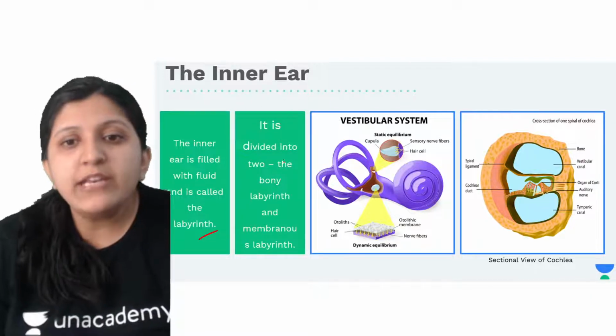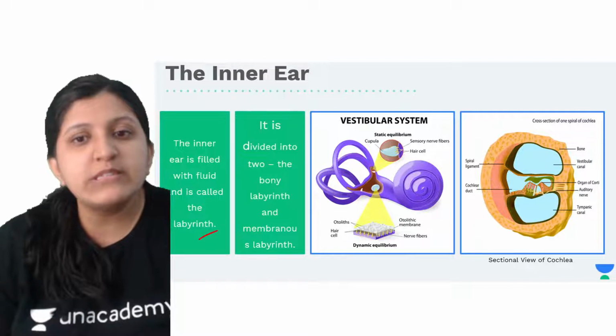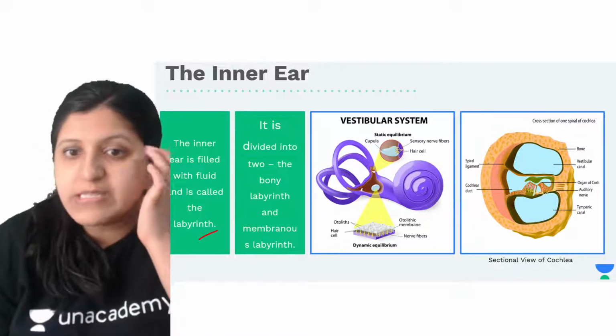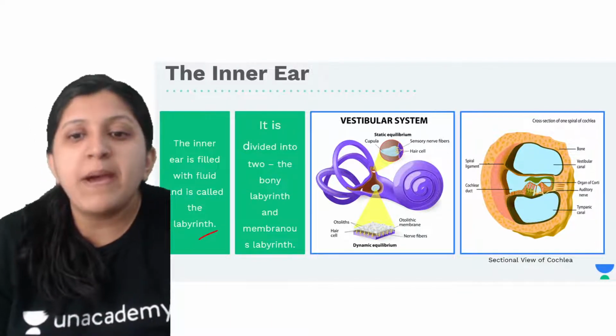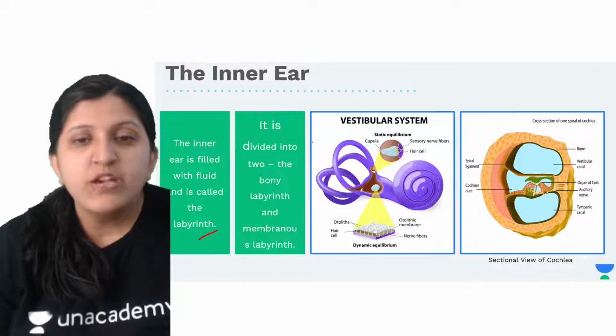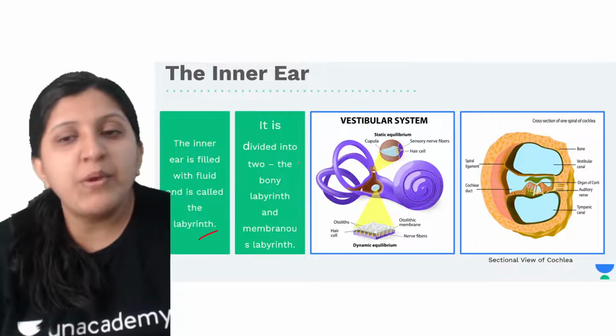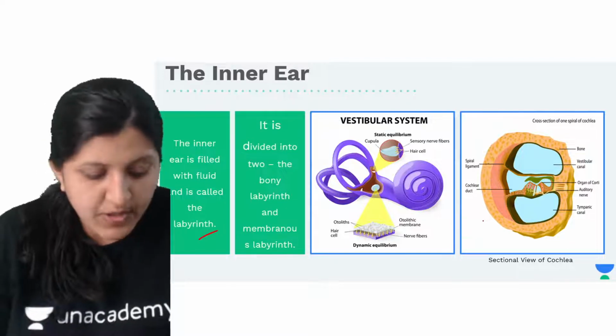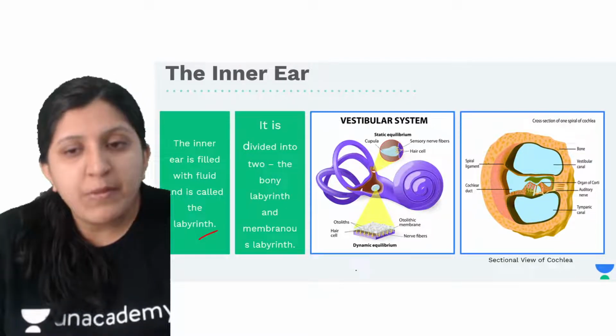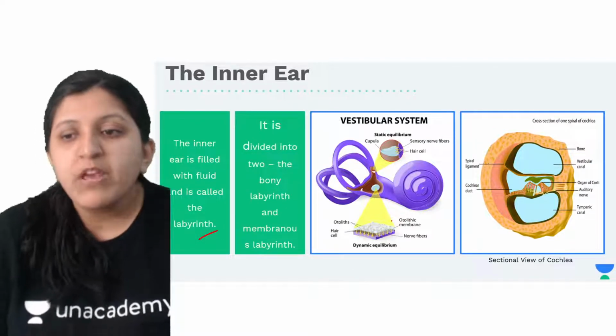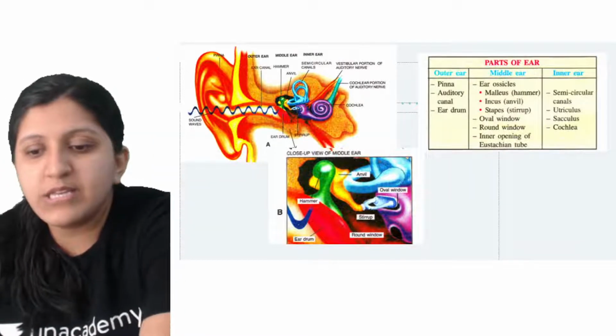Now it is divided into two: the bony labyrinth and the membranous labyrinth. That is the bony inner ear and the membranous inner ear. A bony part is there, and a membranous part is also there. We will see each of these details later. As of now, I'll just draw it here.